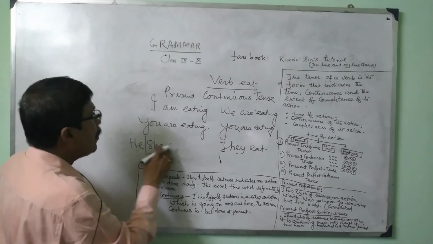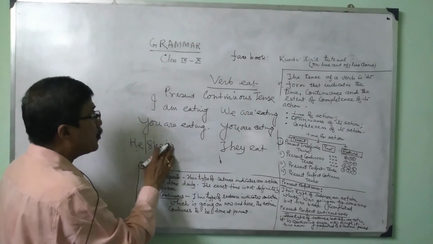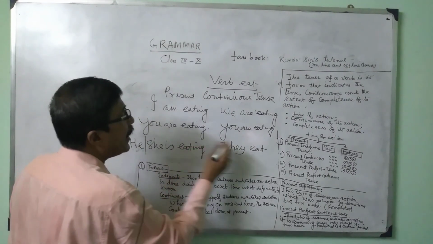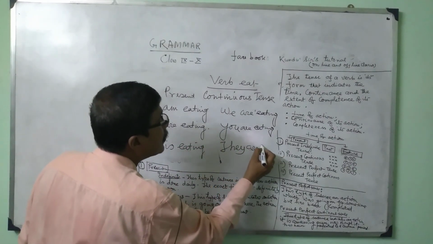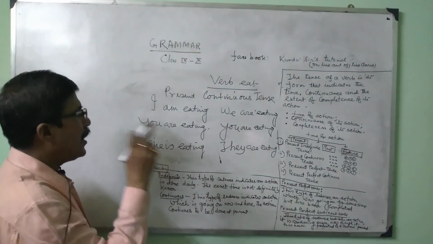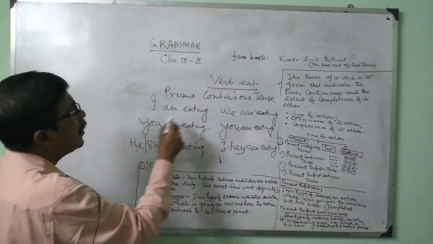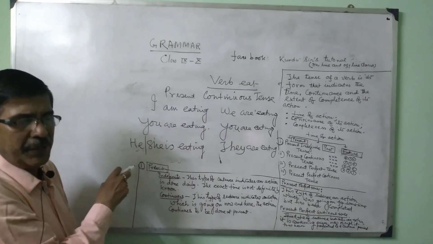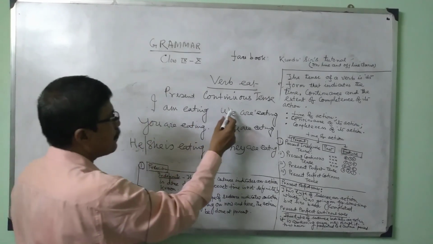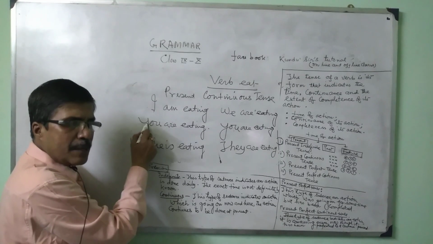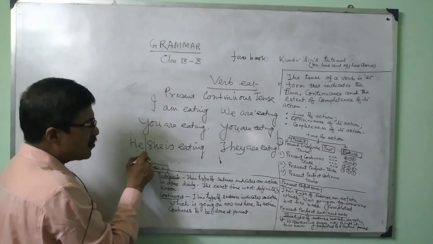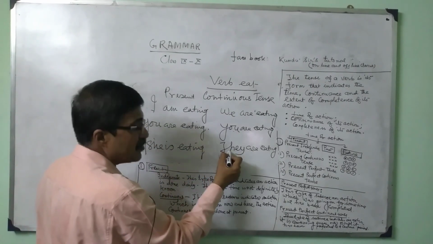Then she is, auxiliary verb or be verb, she is eating, and they are eating. That means I am eating, we are eating, you are eating, you are eating, he or she is eating, they are eating. I is first person singular, we is first person plural. This you is second person singular, it is second person plural. He or she is third person singular and third person plural is they.